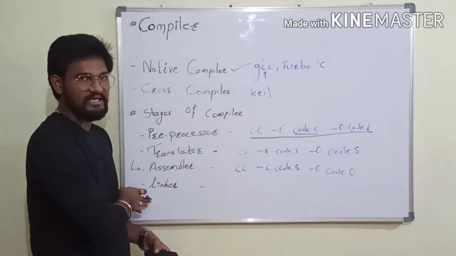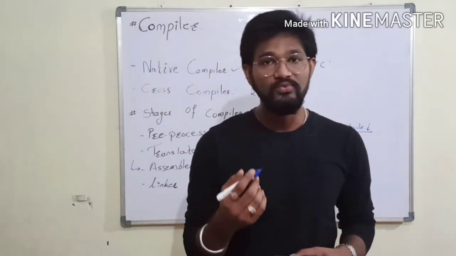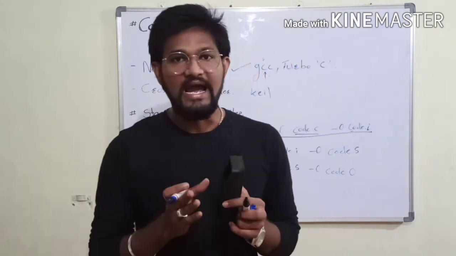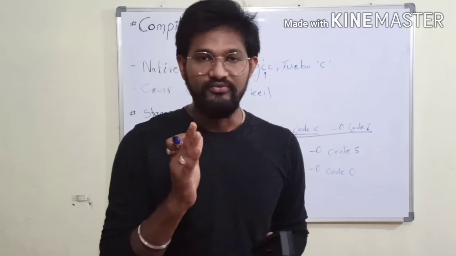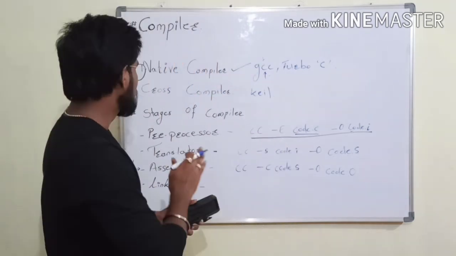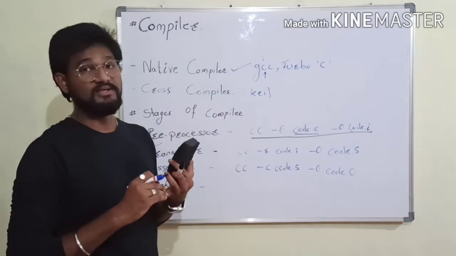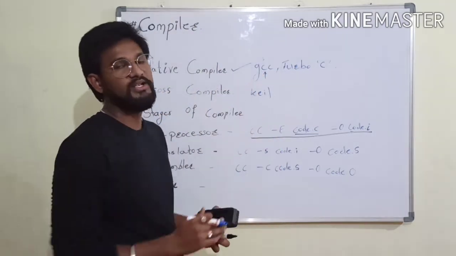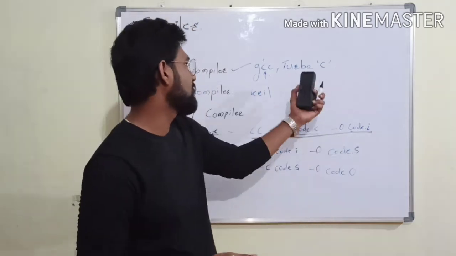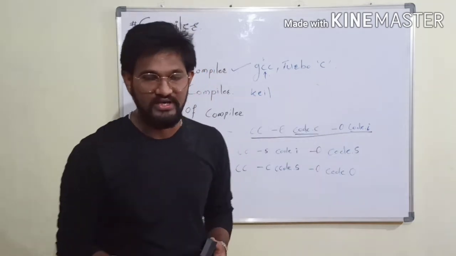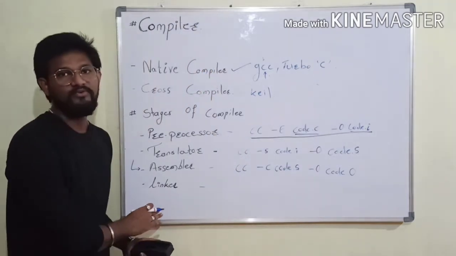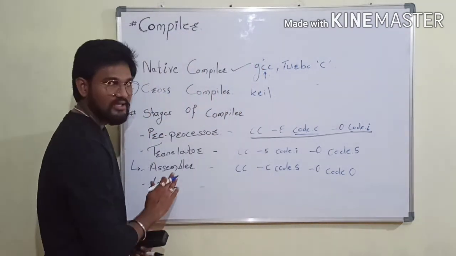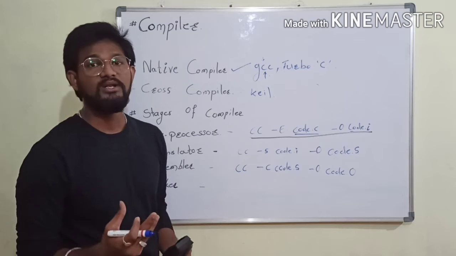When the assembler's work is done, your code moves to the fourth stage, that is the linker stage. So what will the linker do? The linker will add all the library files which are useful for your code. It also adds some system files: if you use the GCC compiler, it adds Linux system files. If you use the Turbo C compiler, it adds Windows system files. So the linker is responsible for linking system files and library files, and once it is done, it generates the machine understandable final